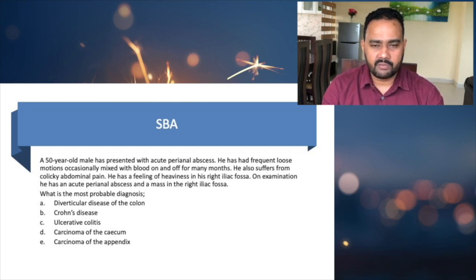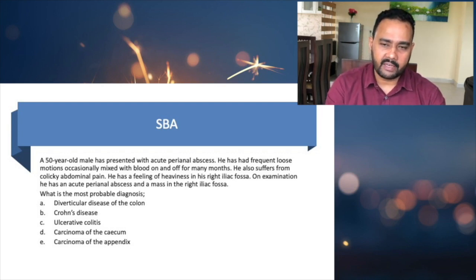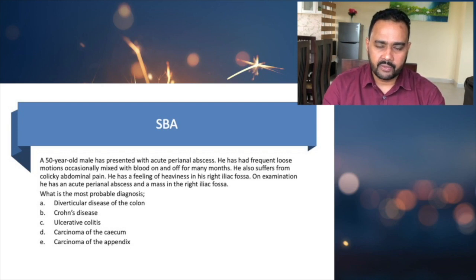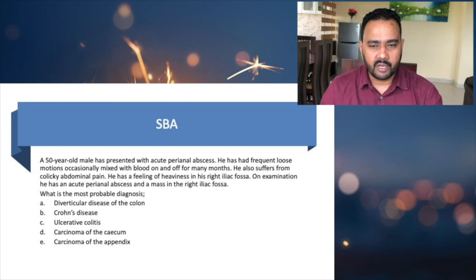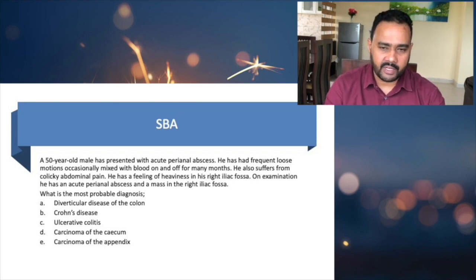In this question, we should understand the relationship between the right iliac fossa heaviness and mass and the perianal abscess. Is there any surgical condition that can cause a problem in the right iliac fossa as well as in the perianal region?